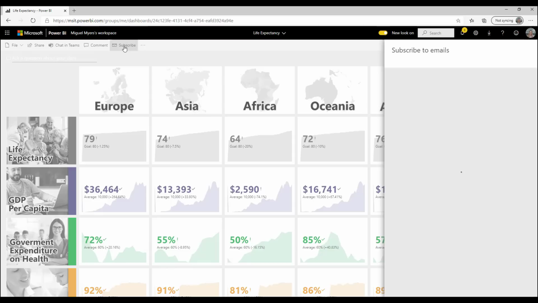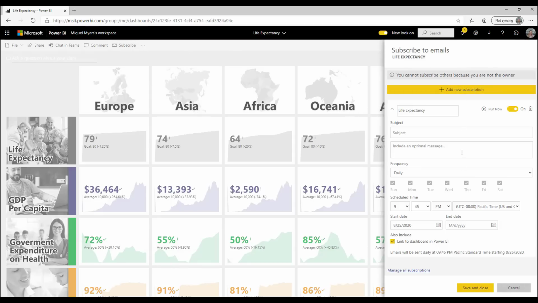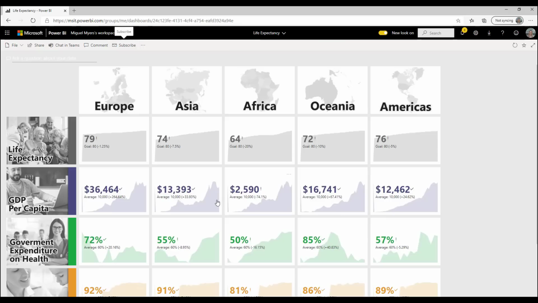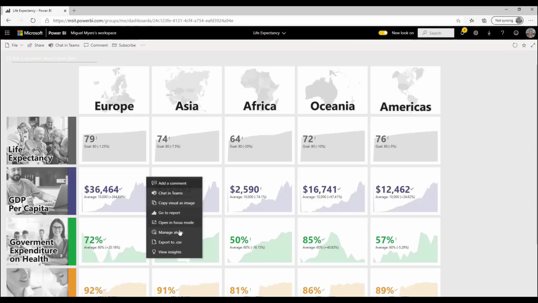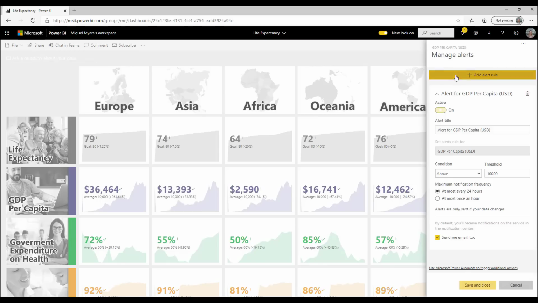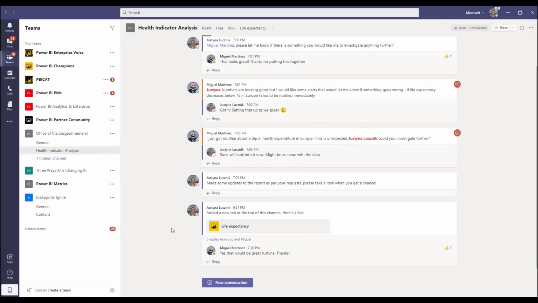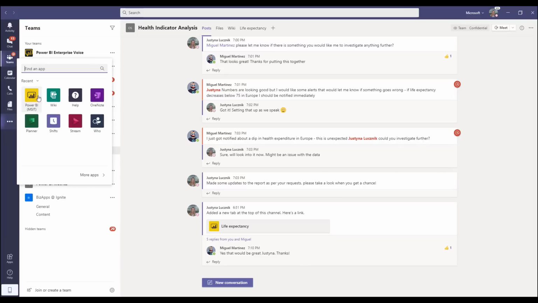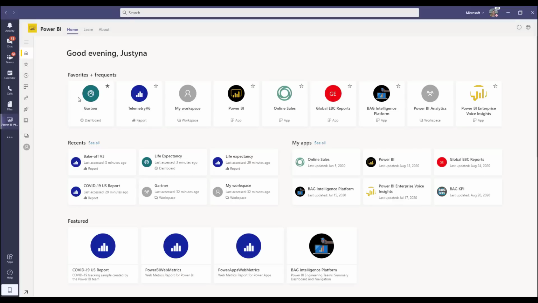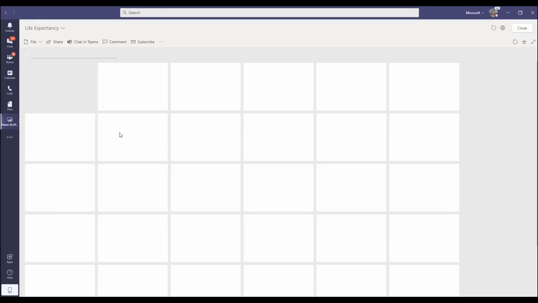With Power BI, I can of course subscribe my business users to a regular newsletter about their data, or I can set up alerts for notifications when their data crosses a particular threshold. However, all of my business users spend their day within Teams, so to truly maximize productivity, we need to bring the data to the users. So instead of accessing all of my Power BI content in the web, we now have a fully integrated and rich app experience built into Teams. And here I can access my reports, my dashboards, consume content, and even set up alerts.